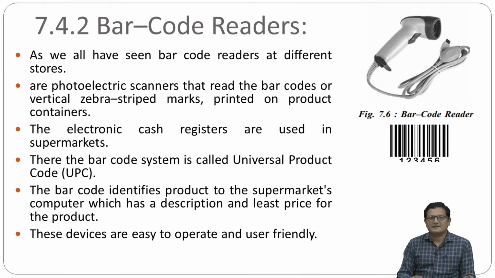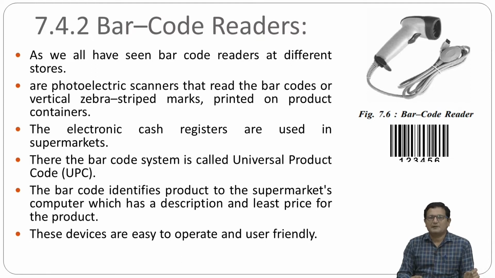We have all seen barcode readers in the departmental store, right? In different stores the billing person uses this type of device, which is known as a barcode reader. The particular product is there, and on that product you can see this type of barcode